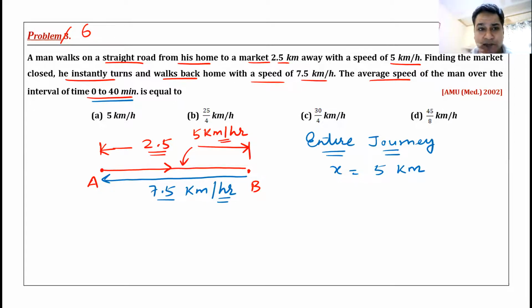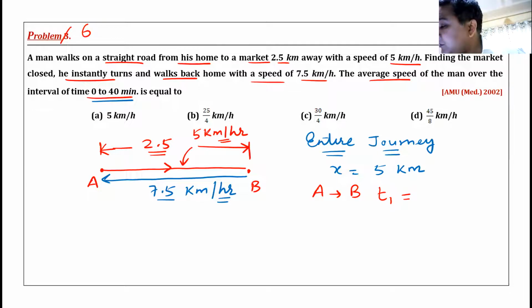We have calculated total time in the previous question. You can take inspiration from that question. So tell me the total time. First will be the time for the onward journey. Onward journey means journey from A to B. Can anyone tell me the time from A to B? Let me call this T1. Can anyone tell me how much time he has taken?